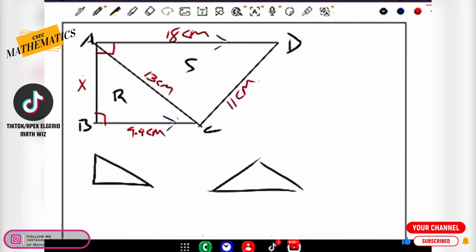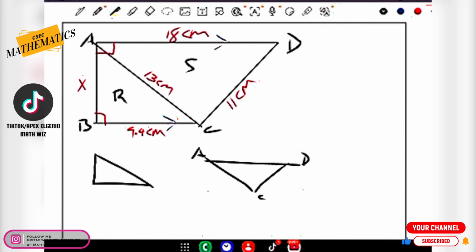Now let's redraw this triangle because it's not drawn exactly like what's on the screen. It was drawn upright like that. So if we label this side A and this side D according to the diagram, and this one C, then we can safely say that they're asking us to find the area of the triangle. Now, let us consult back our notes.